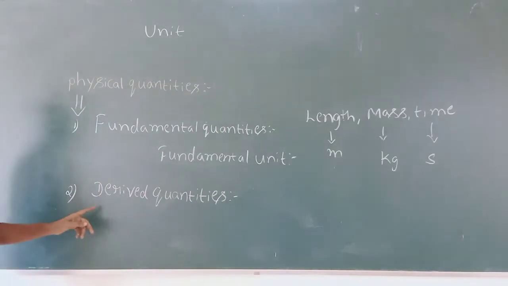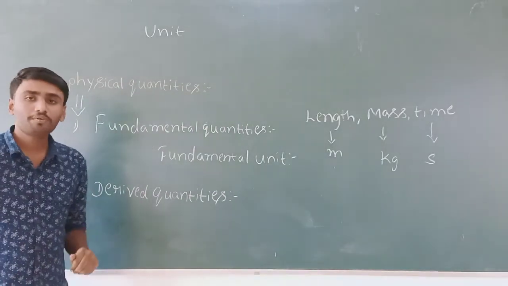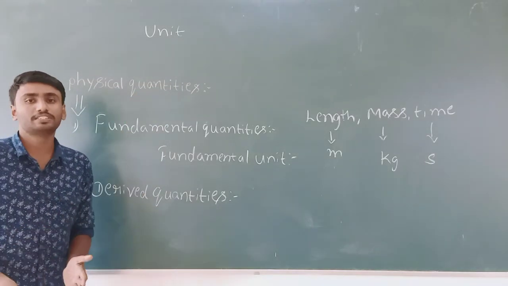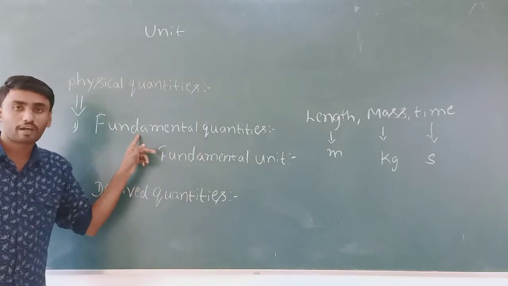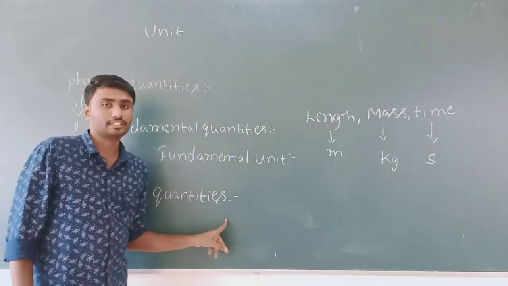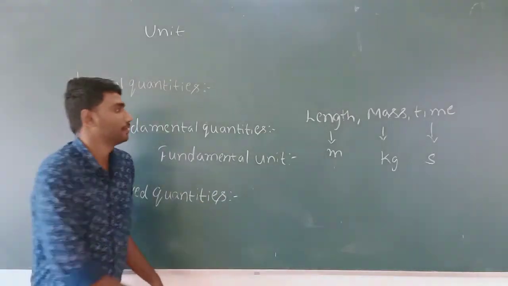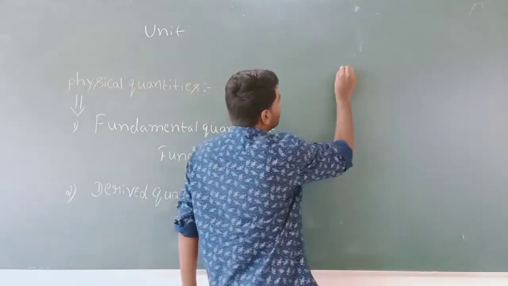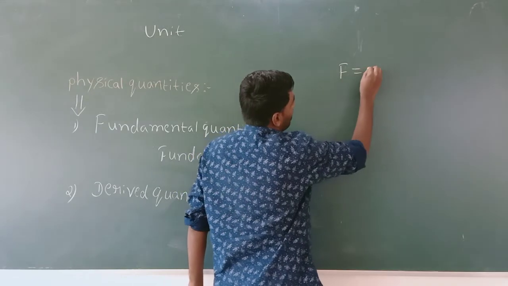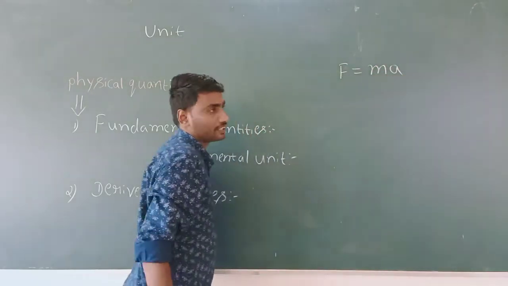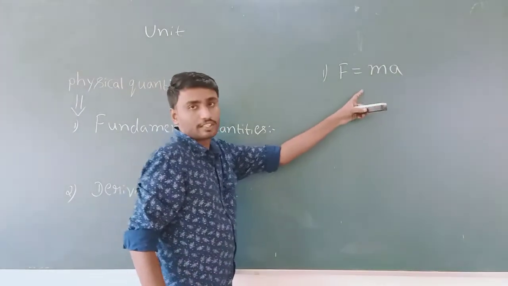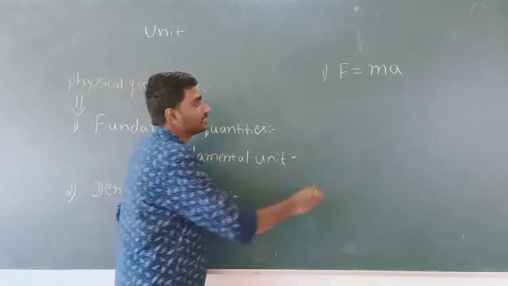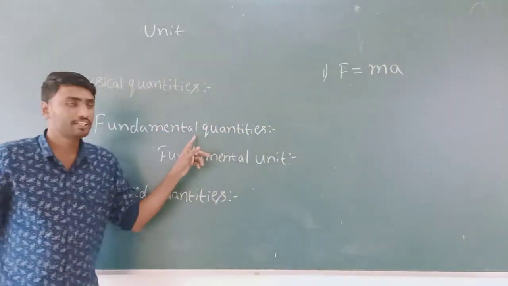And second type is derived quantities. So derived quantity means all other physical quantities which can be measured with the help of fundamental quantity are called derived quantities. Example for derived quantity is force equals mass into acceleration. First example, F equals ma. Here force is a physical quantity and m is a mass. Mass is a fundamental quantity.